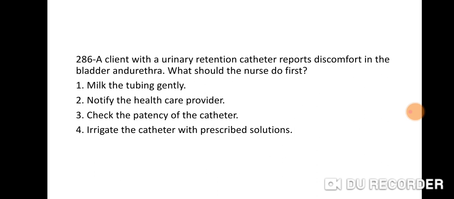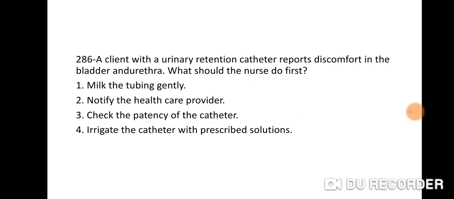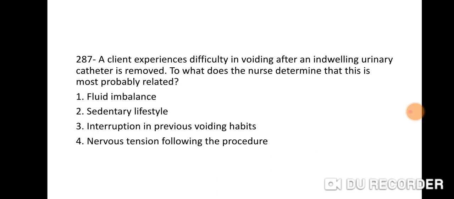Right answer is 3. This ensures drainage and prevents bladder distension and other complications. Patency of the catheter should be established before any other intervention. Okay. Right answer is 3, check the patency of the catheter. Next question.